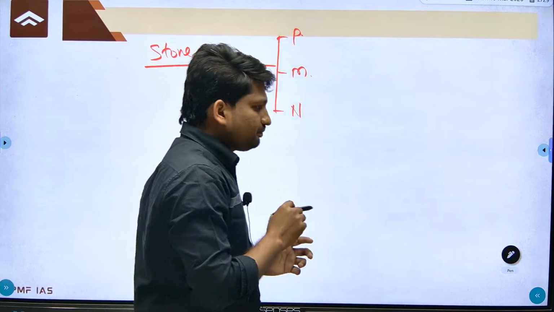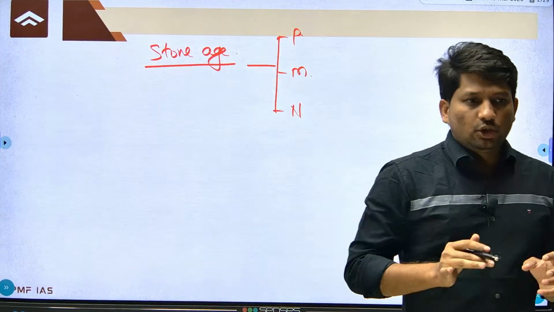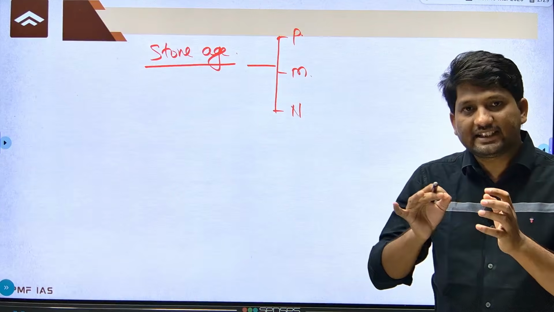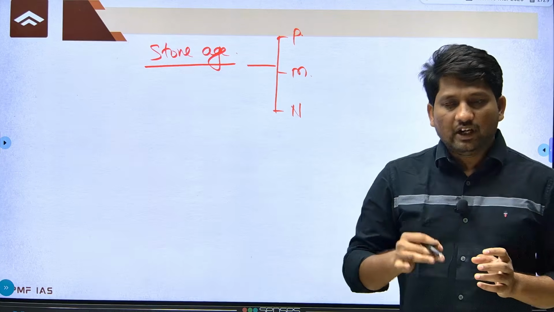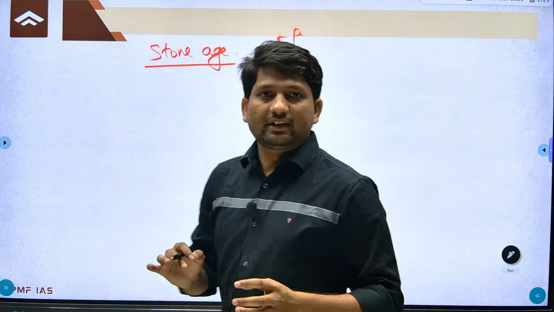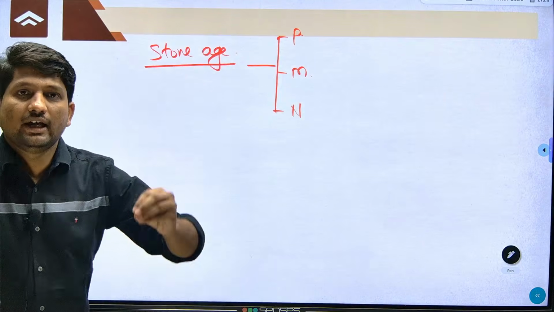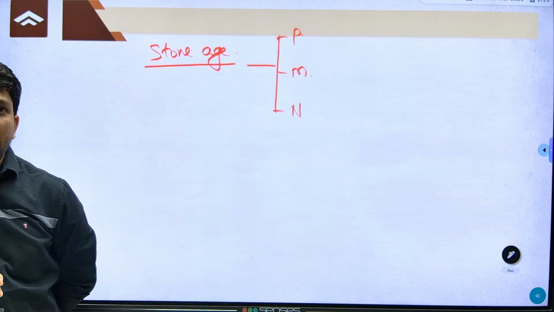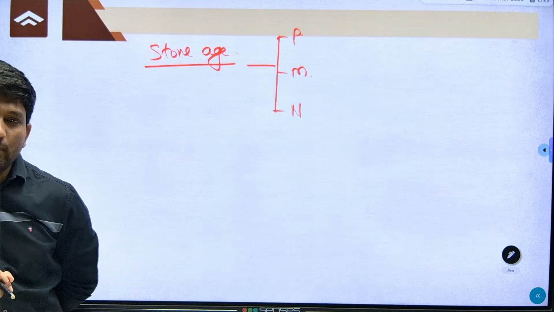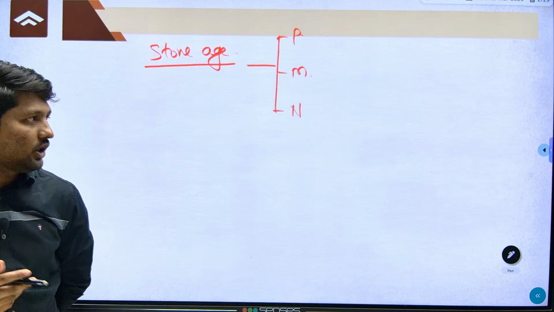Now, tell me, is it possible to start using stone at the same time in the entire India or the entire world? Do you think they started using stone at the same time in India as well as Africa? Not possible.